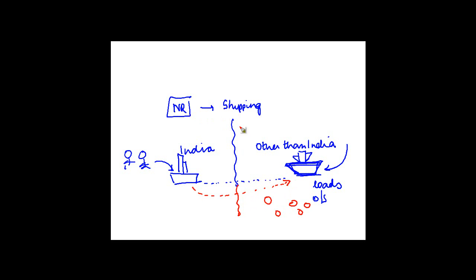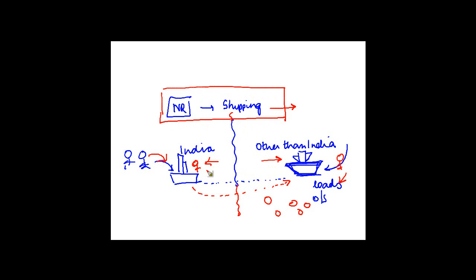This non-resident is going to take money from the customers who load outside India and from customers who load the material in the ship in India. Right? What this section deals with is that if this non-resident is engaged in the shipping business, he has an option, because there will be a lot of issues around what are the expenses of a non-resident in relation to these, and so on.